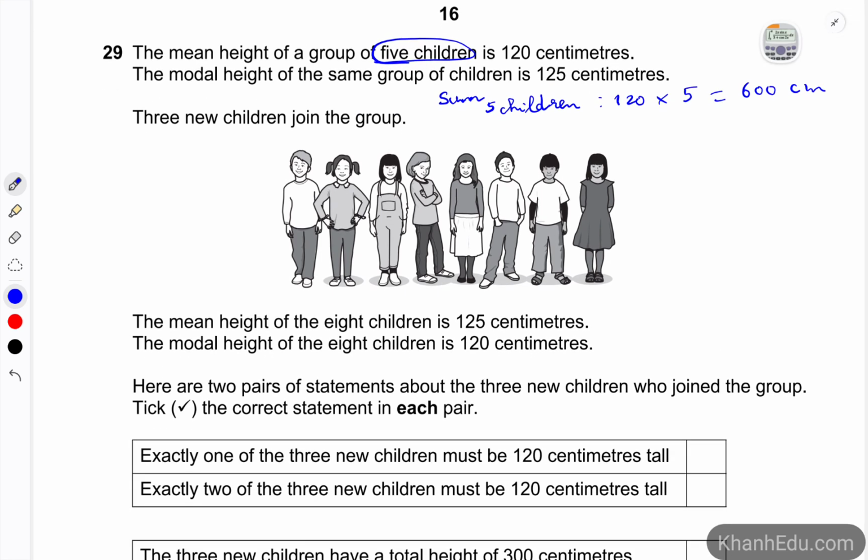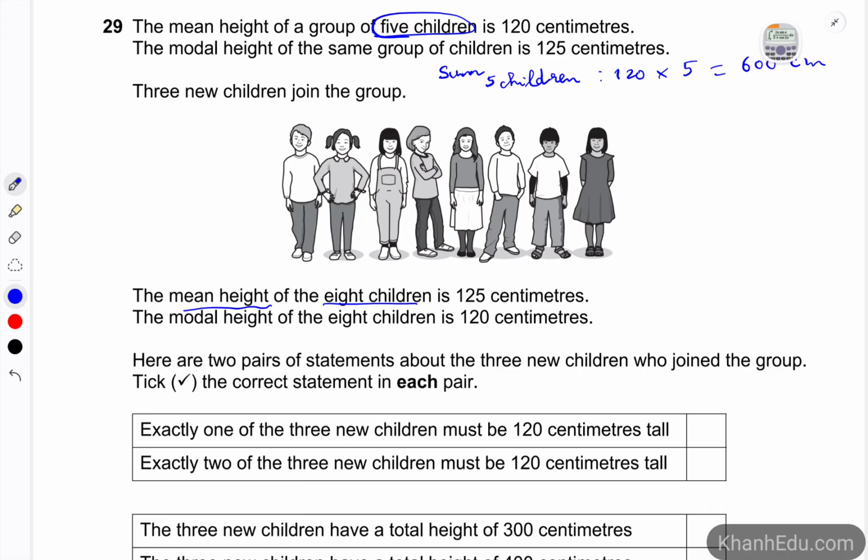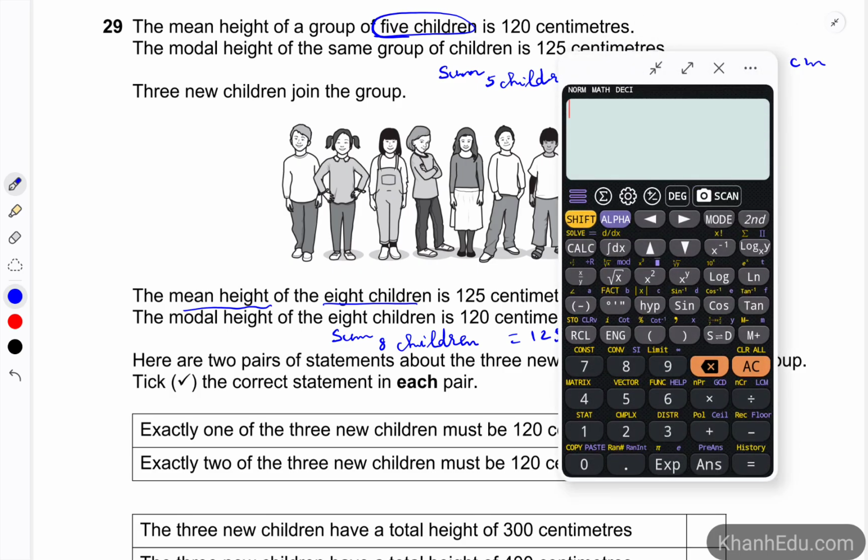And here, the mean height of 8 children. So now the sum of the 8 children is 125 times 8, which is 1,000, right?